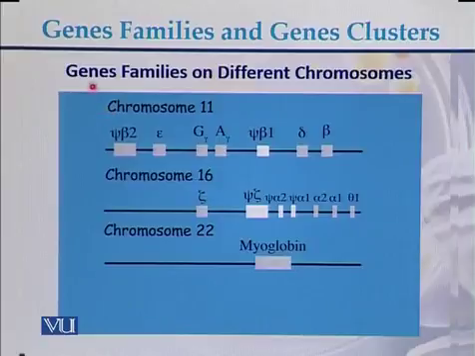This is a third example of gene families on different chromosomes. On chromosome 11, this is a gene family. On chromosome 16, there is another gene family. On chromosome 22, there is a myoglobin gene family. So different gene families are found on different chromosomes.